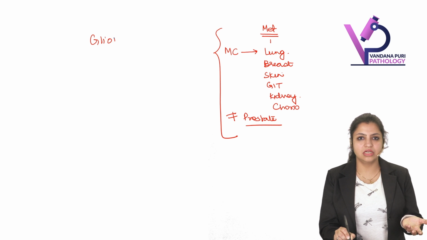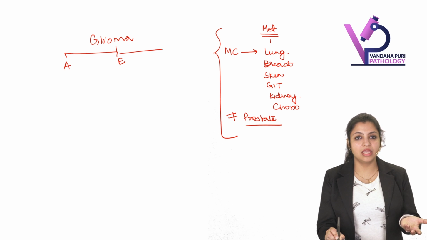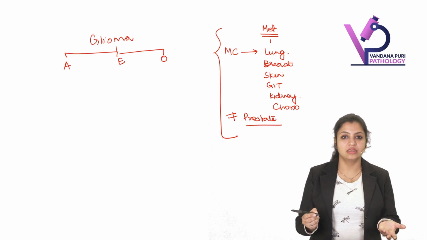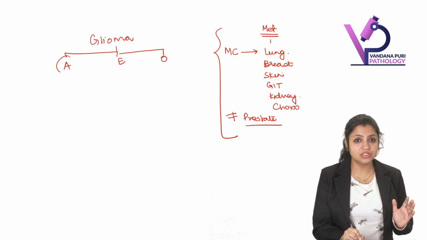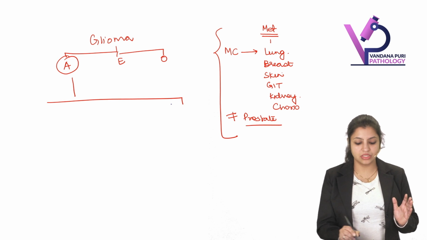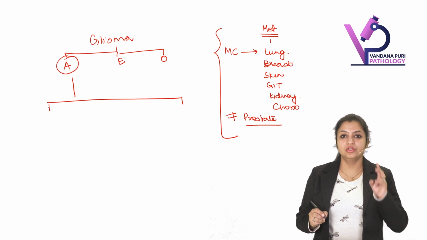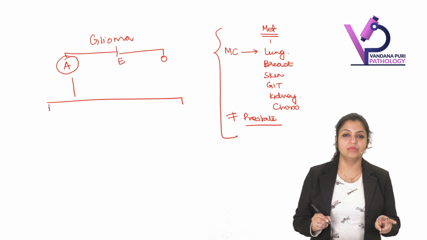You just studied how many types of gliomas there are. We have three types: astrocytoma, ependymoma, and oligodendroglioma. Now we are just going to focus first on astrocytomas. Astrocytomas are divided into two main categories.